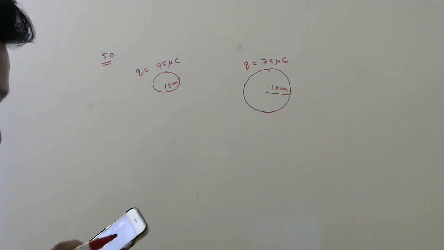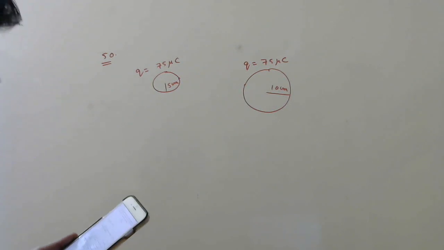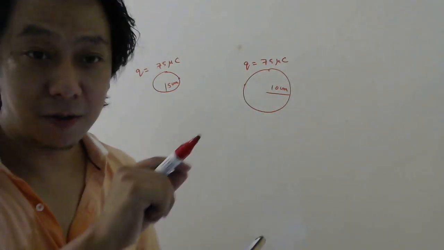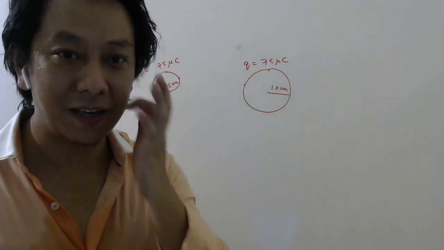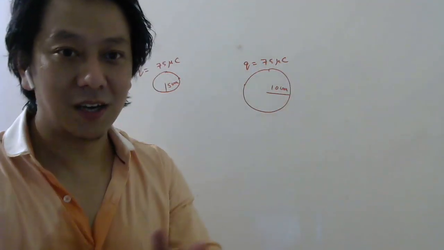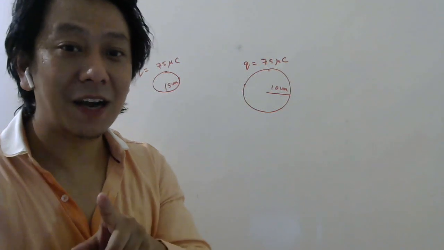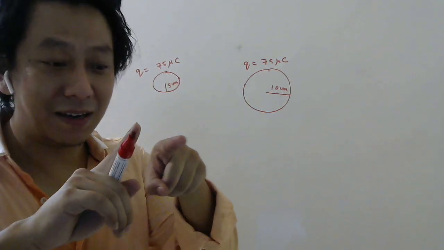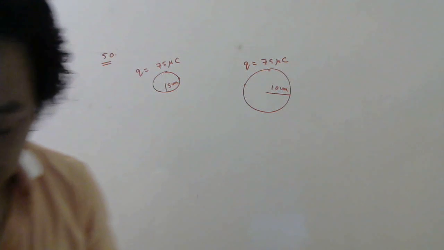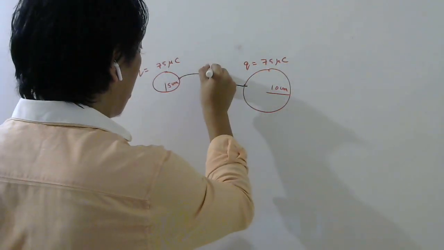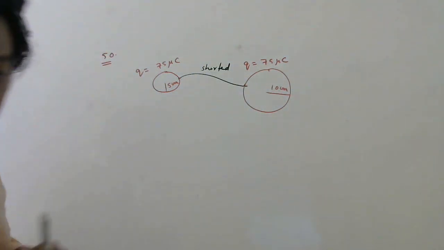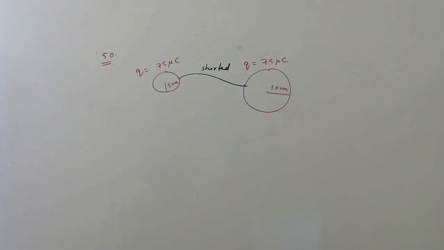Okay. Now, if the two spheres are shorted, it means you have connected a conducting wire. Short circuit usually, when sparks and all occur, we say short circuit happened. What that means is positive and negative wire are directly joined. So if this and this are connected with a wire, which is called shorted, then charge will be transferred. The question asks how much charge will be transferred.